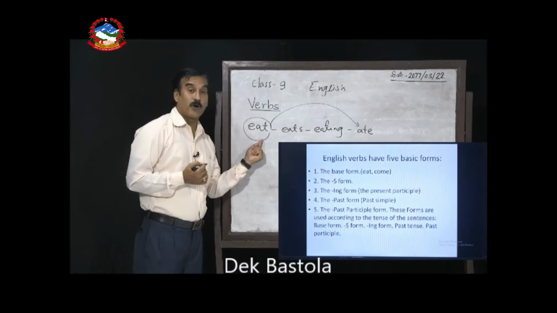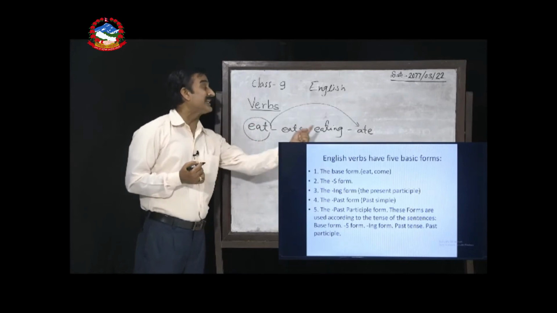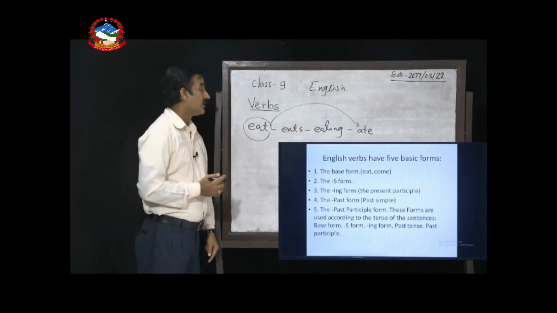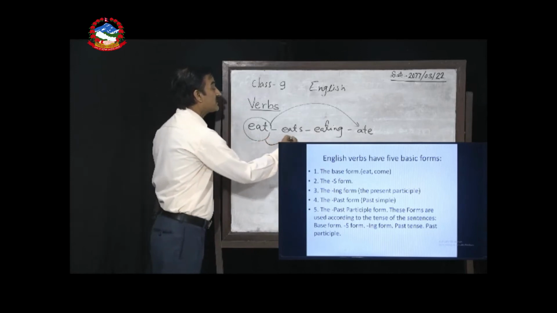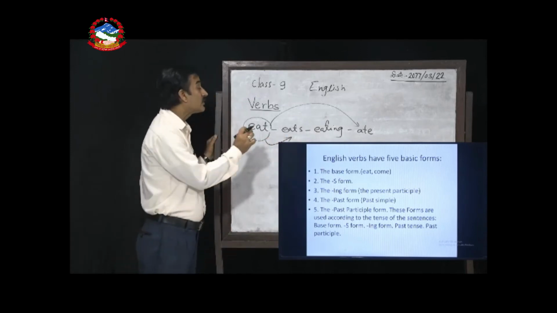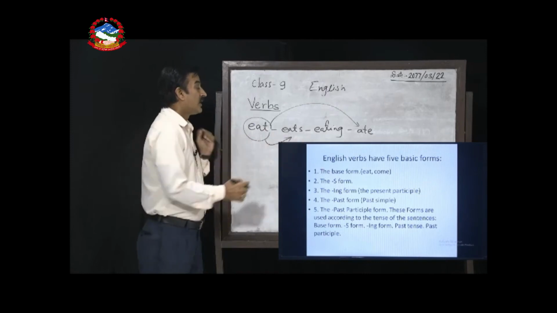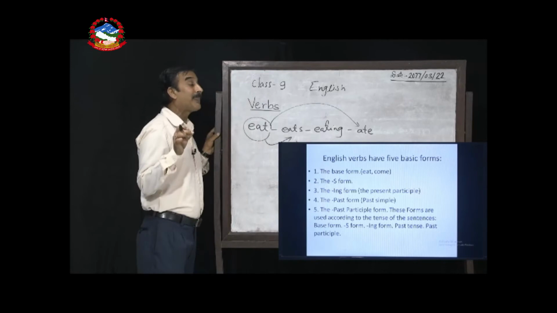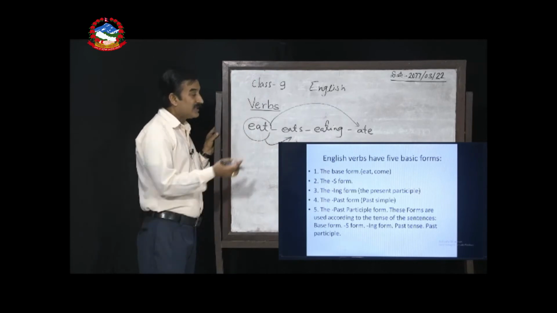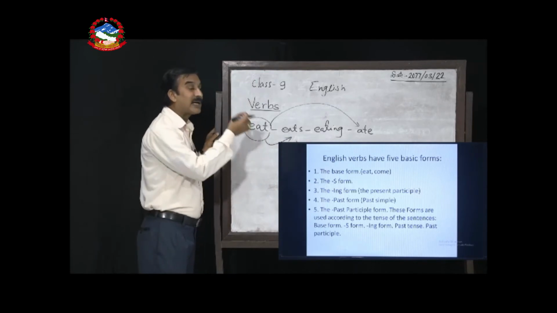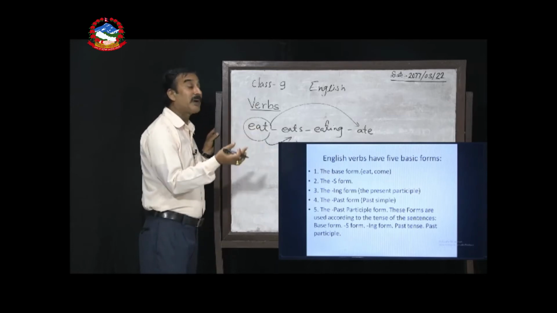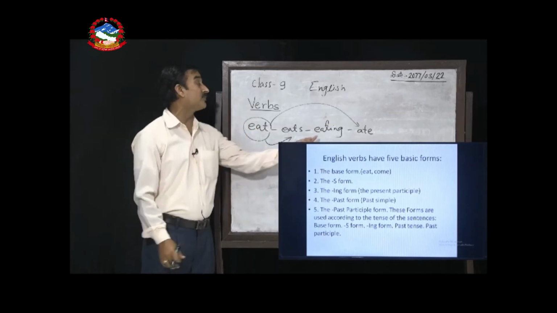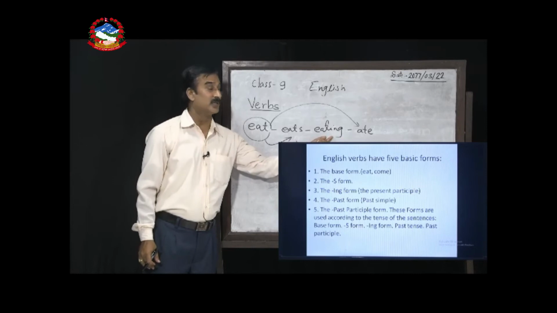From the base form we can change to different other forms, making simple present with the third person singular number adding s. For making the ing form or continuous form, in general the present participle form, it may be present continuous, it may be past continuous, or maybe present perfect, past perfect continuous. In the continuous form we can add ing here.